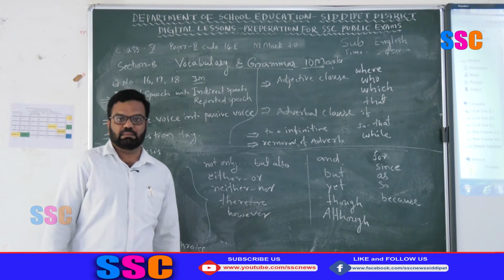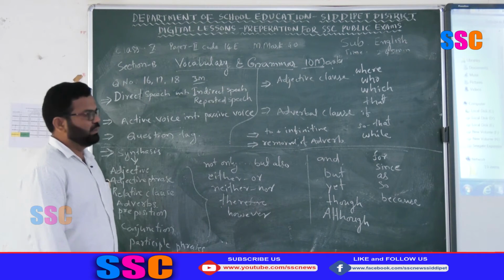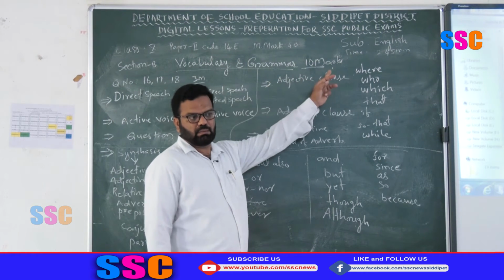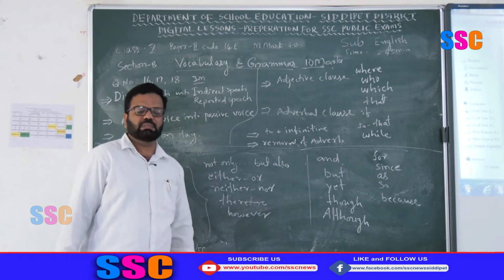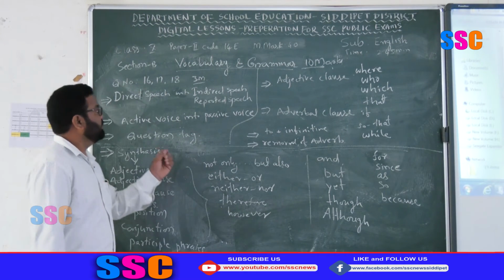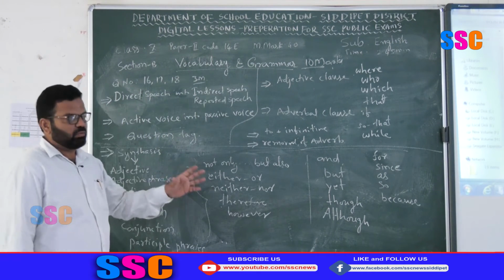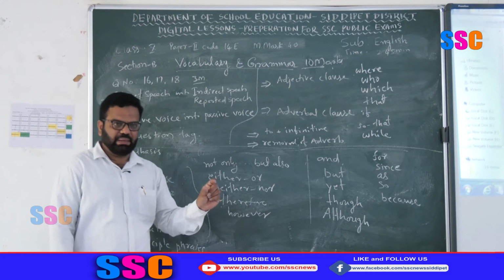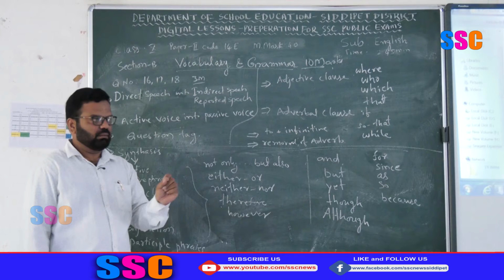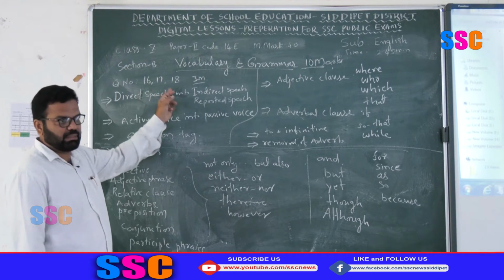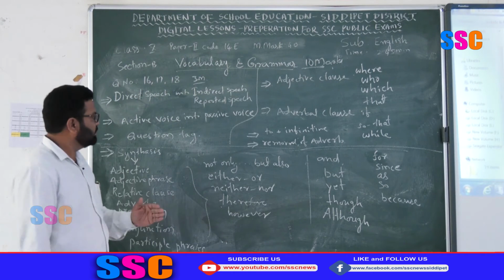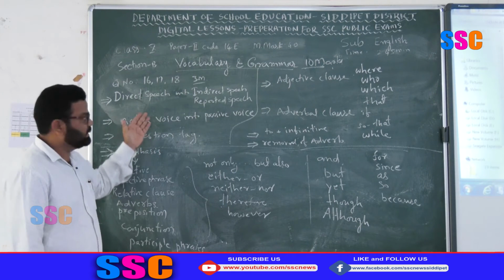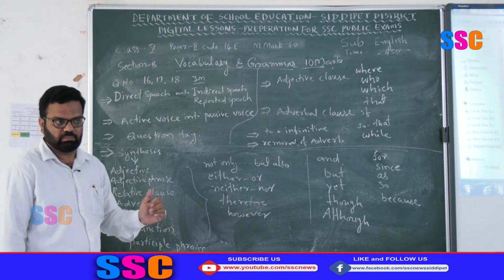Let us see what is in Section B. Section B deals with vocabulary and grammar, 10 marks. Okay. Question numbers 16, 17, 18. One small paragraph is given. In this paragraph, 3 sentences are underlined and numbered 16, 17 and 18. Below that, they ask the questions for these 16, 17 and 18.